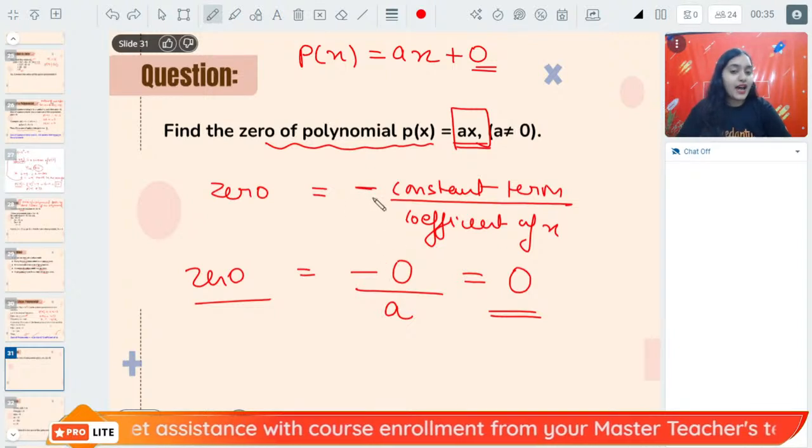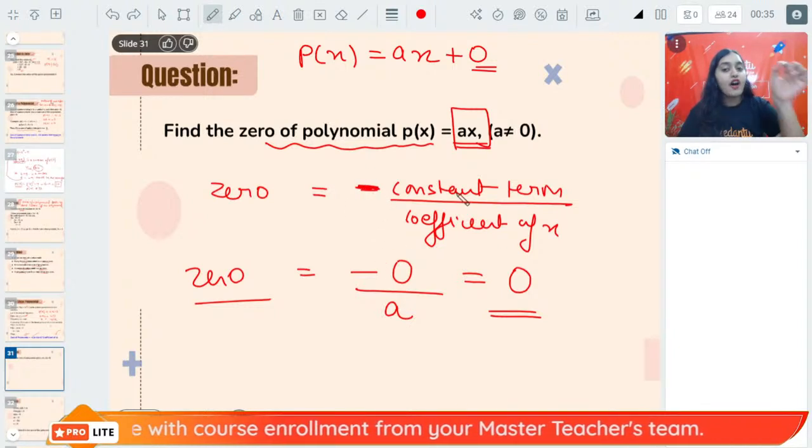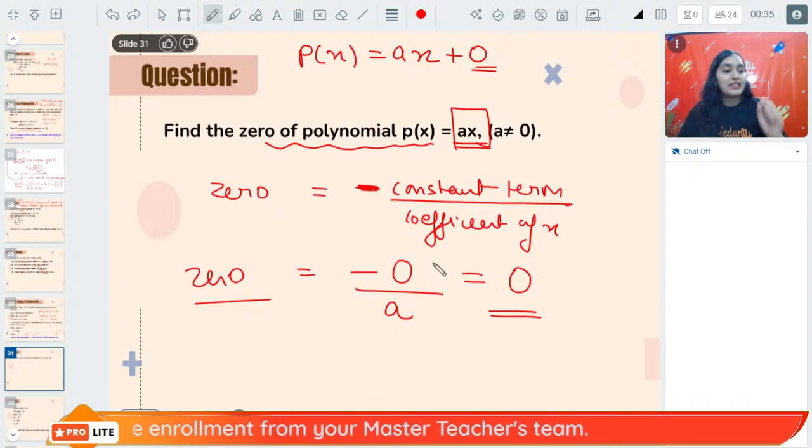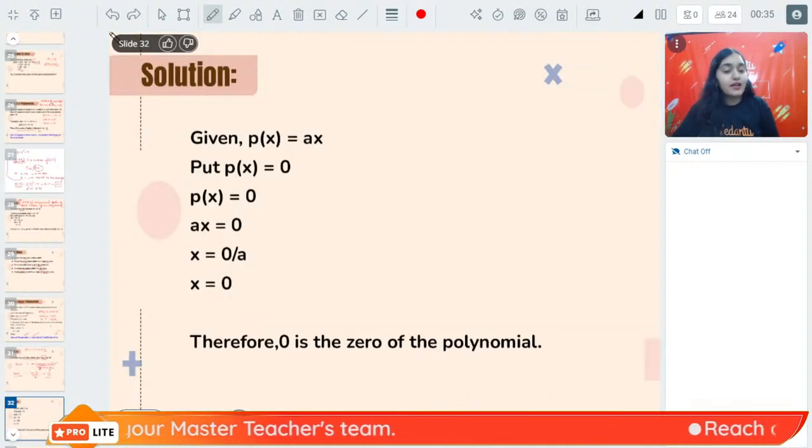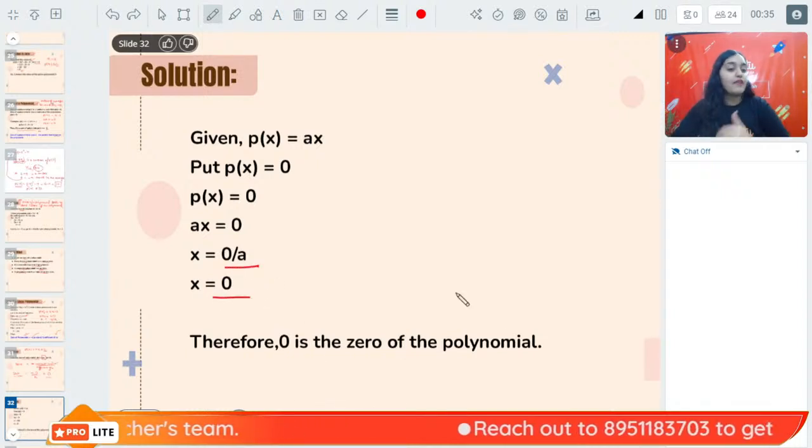It is the formula, na Navu. This is the formula. Minus of constant term upon coefficient of x. What is the constant term? There is no constant term. So 0. 0 upon a, 0. So 0 is the 0 of this polynomial.